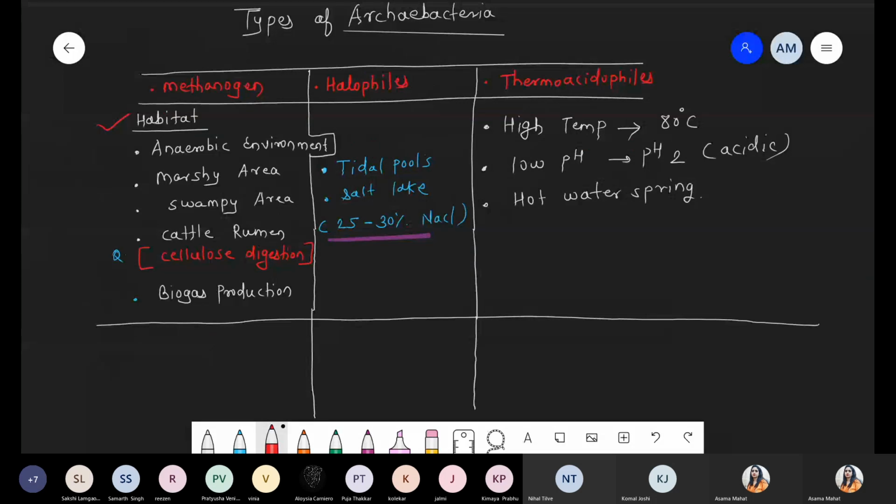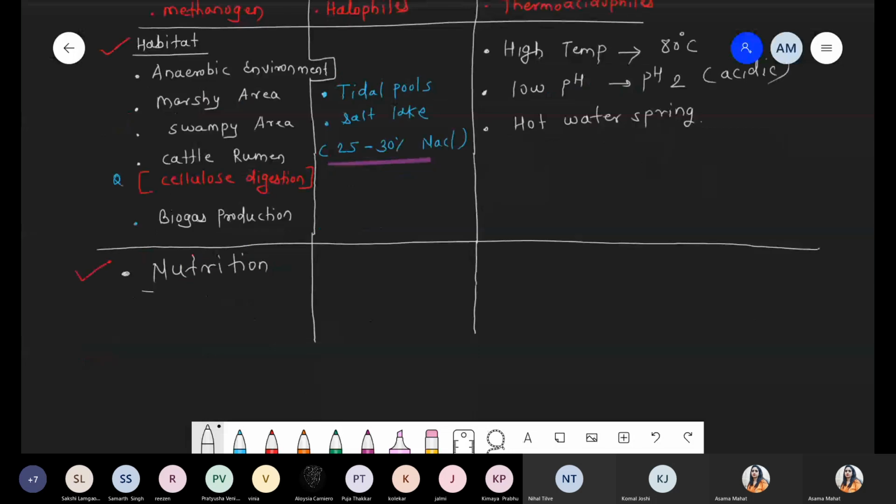Second point, we are talking about mode of nutrition. Nutrition means what kind they are showing, autotroph, heterotroph, etc. So nutrition, second point. First of all, we are talking about methanogen. Basically, these are the chemoautotrophs. Chemoautotrophs, and I hope you remember जब हमने Monera start किया था, right? तो वहां पे हमने discuss किया था what is the meaning of chemoautotrophs. It means that nitrogen fixing bacteria chemoautotrophs है, iron bacteria, hydrogen bacteria, sulfur bacteria, all these are chemoautotrophs.